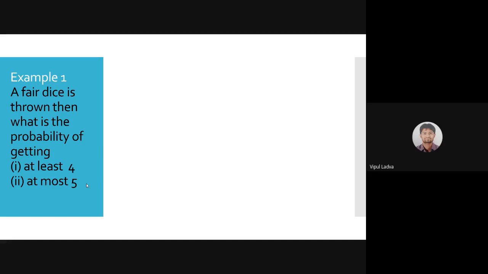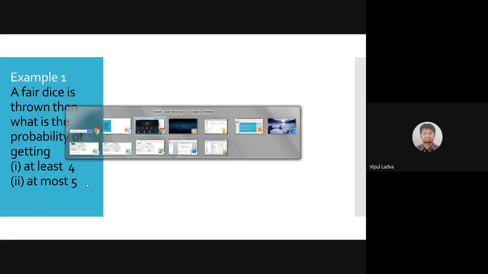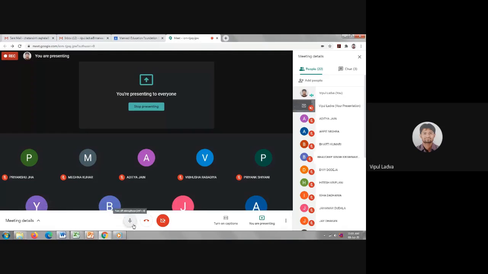Then after that, randomly I will choose one of you. Sir, the answer of 1 is 1 by 2. And the answer of 2 is at most... wait, 5 by 6. Okay, you're good with probability, it's fine. Randomly I will choose one student after 2 minutes and we'll discuss with them. Okay, so I'm going to mute myself and will unmute in 2 minutes.